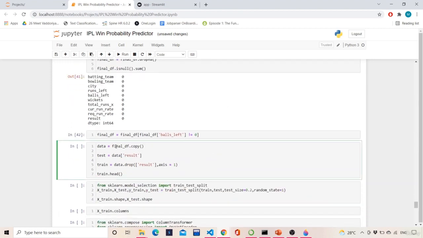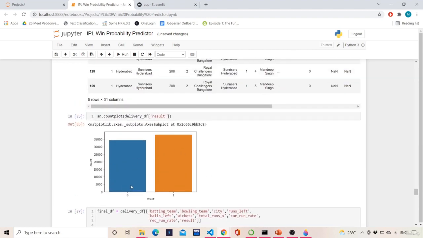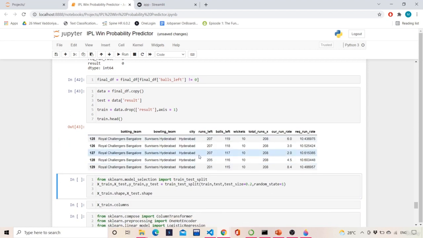Then we will copy this final df into another variable named data, and separate the training and testing part. The column we will be predicting is the result column, where the result is either 0 or 1. It's a binary classification problem. Then we say train = train.drop result, axis = 1, train.head. If we do this, we'll get the training dataset over here.